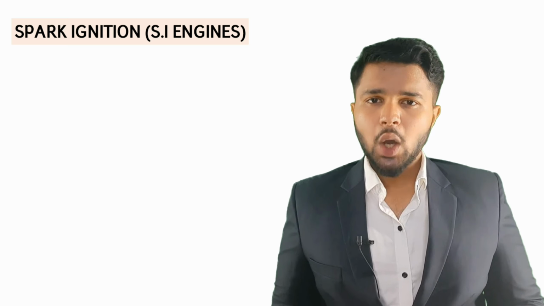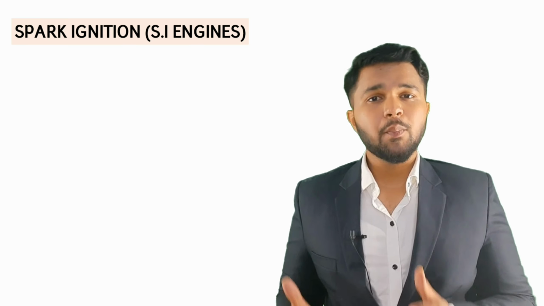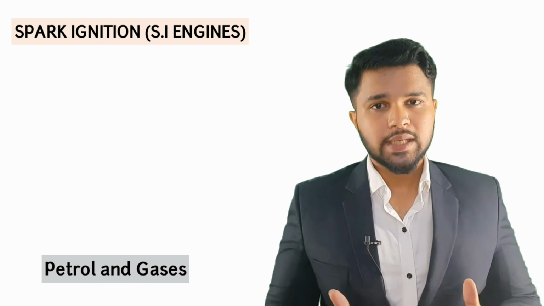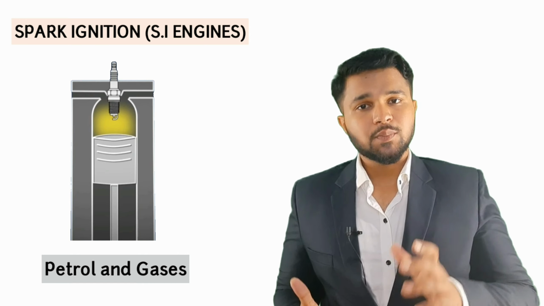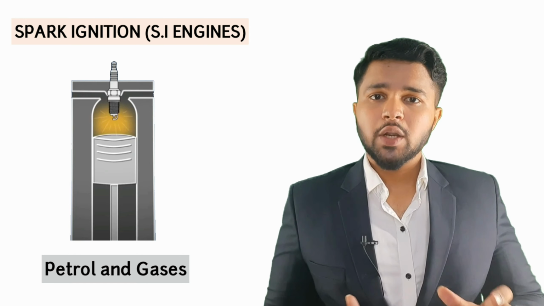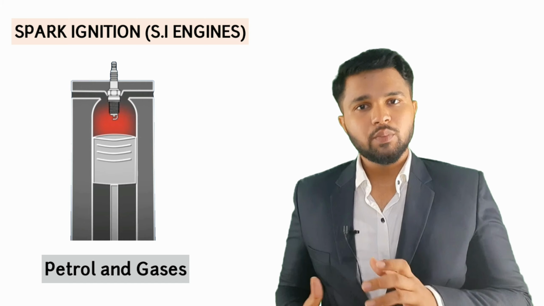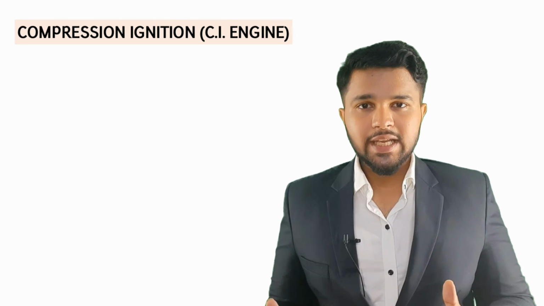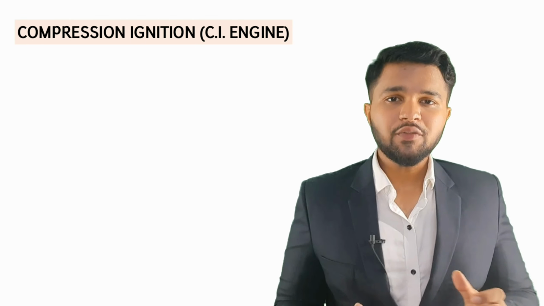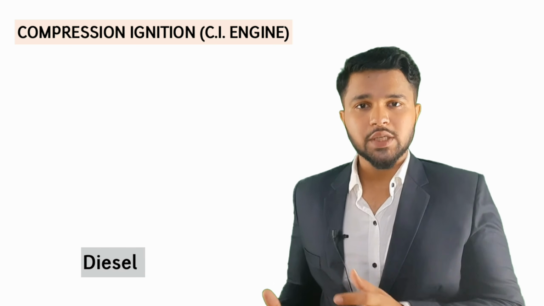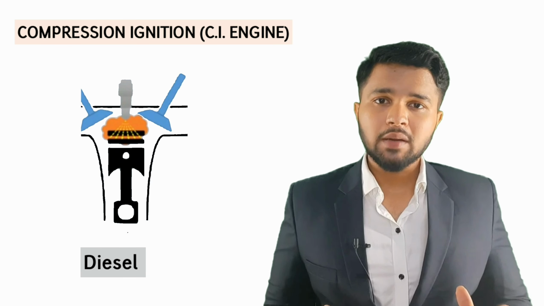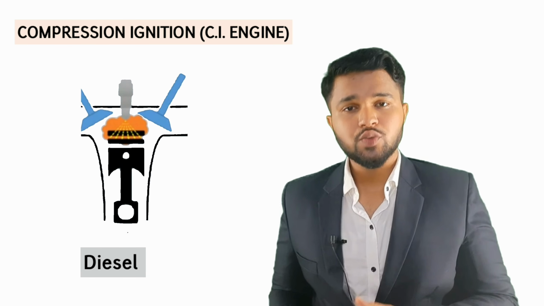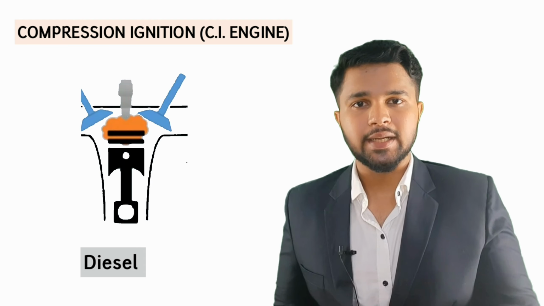Spark ignition or SI engine. In this type of engine, petrol and gases are used as a combustion fuel, whereas a spark plug is used which produces spark. This ignites the air fuel mixture. Compression ignition or CI engine. This type of engine uses diesel as a combustion fuel, and instead of a spark plug, here a fuel injector is used which injects the fuel inside the cylinder.